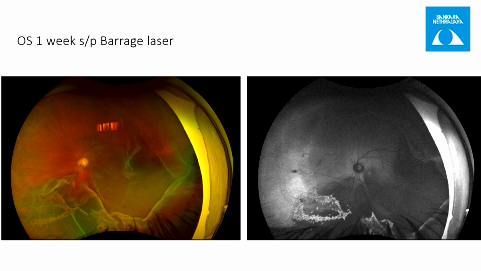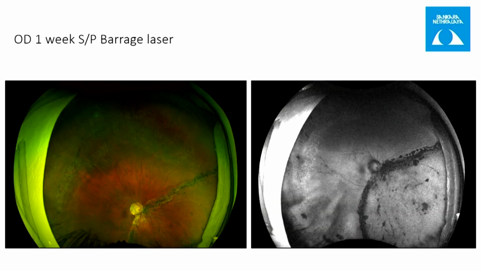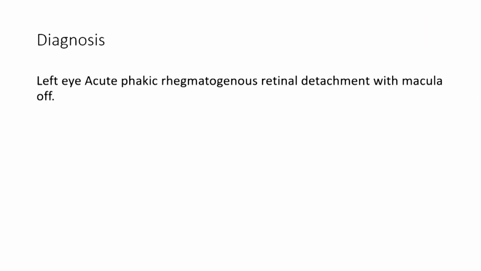Here we could see some holes, some tears, and the retina is detached in the temporal area and attached in the nasal part. These laser marks could be clearly seen on the autofluorescence. In the fundus photo of the right eye, the retina was attached, and we could see the laser marks over here. So he was diagnosed as left eye acute phakic rhegmatogenous retinal detachment with macula off.